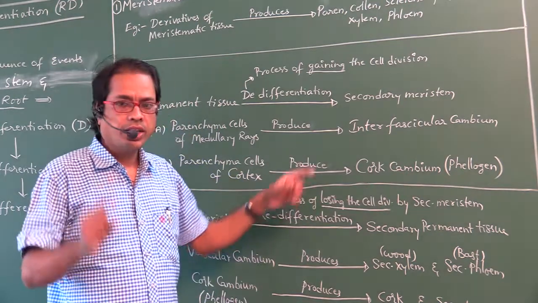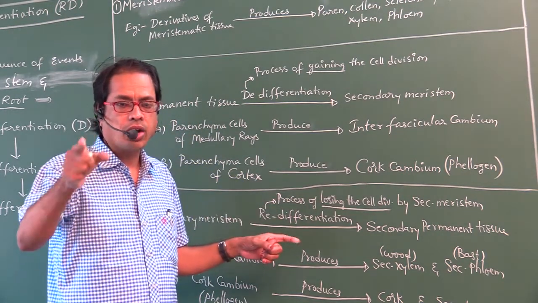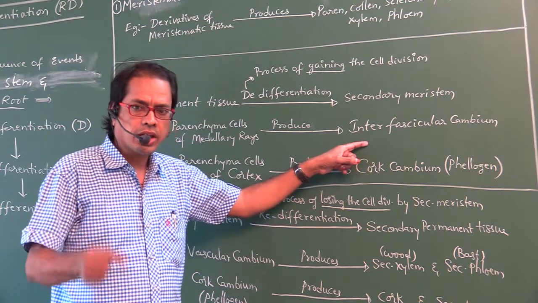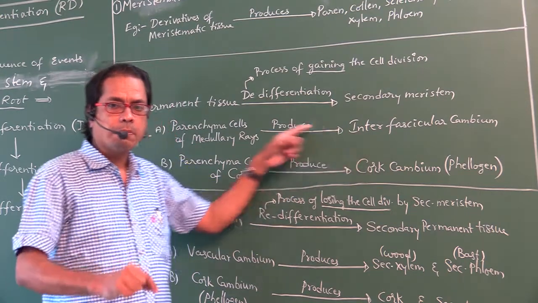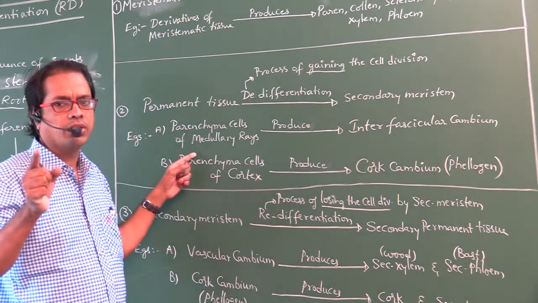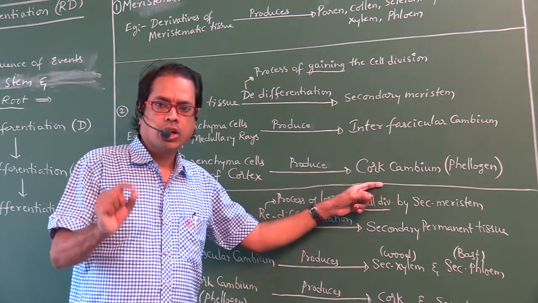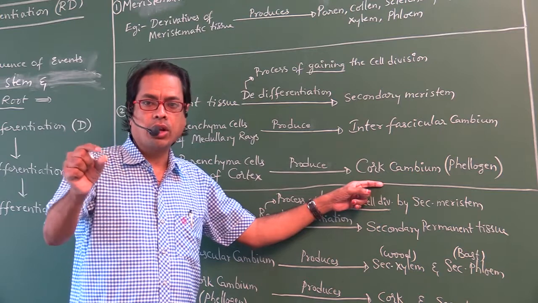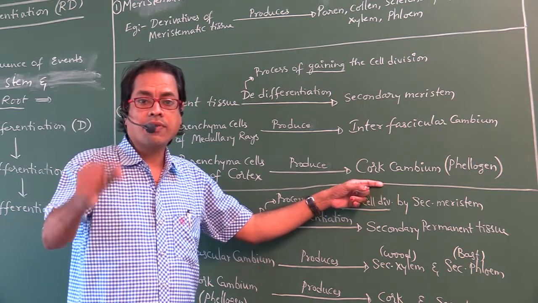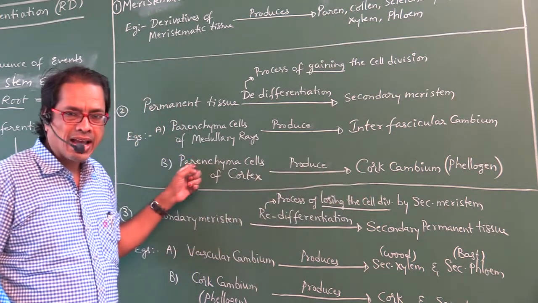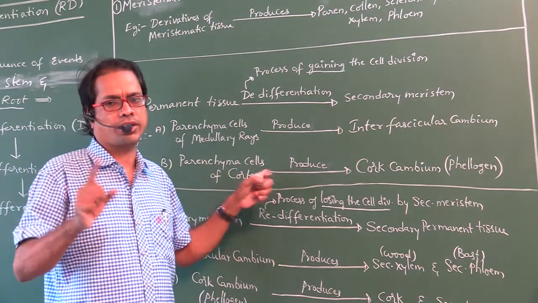In dicot stem, interfascicular cambium is formed from parenchyma cells of medullary rays, and cork cambium, also called phellogen, is formed from parenchyma cells of cortex.